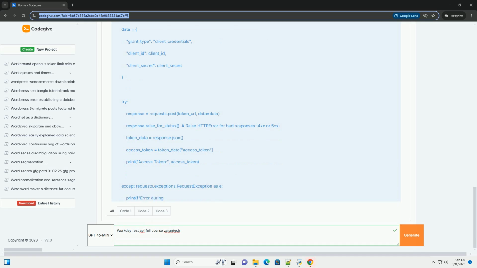In the headers tab, add the following headers. Authorization: Bearer your_access_token. Content-Type: application/JSON. 5. Click send to execute the request. 6. Examine the response in the body tab.